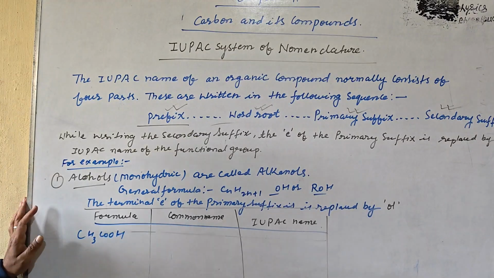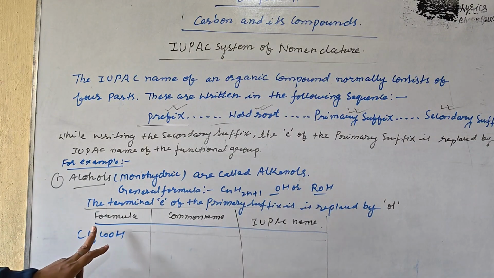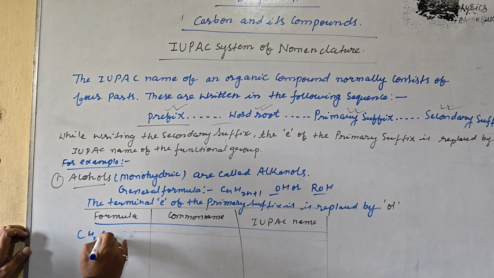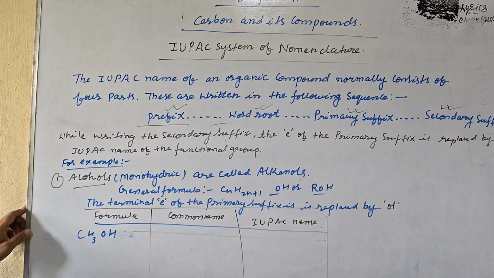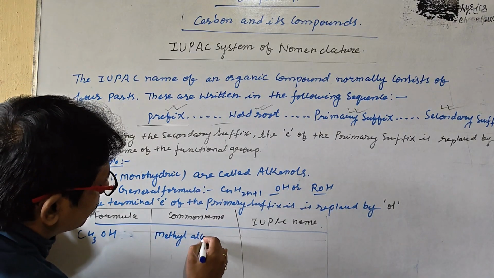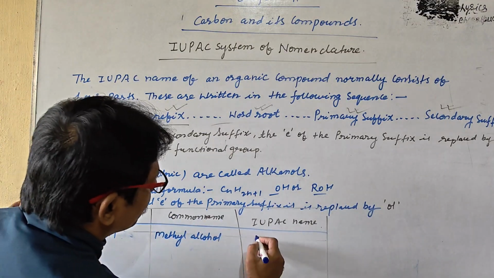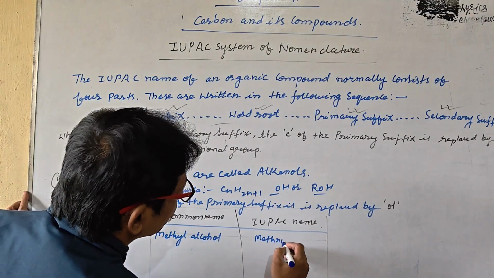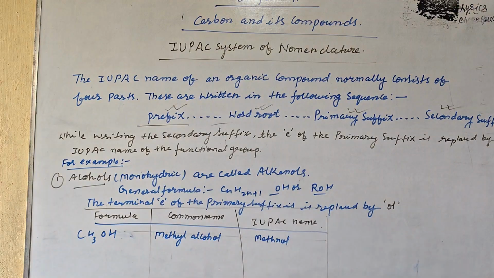CH3COOH is acetic acid. Sorry, CH3OH, the formula of methyl alcohol. Methyl alcohol should be replaced by methanol. So E is going to be replaced. So that is the methanol.